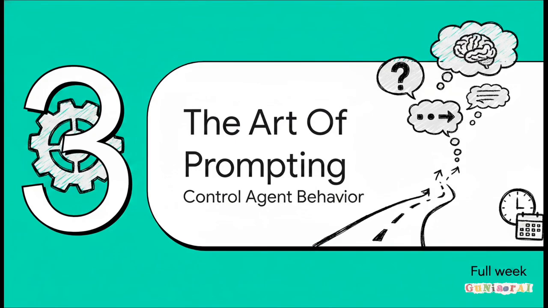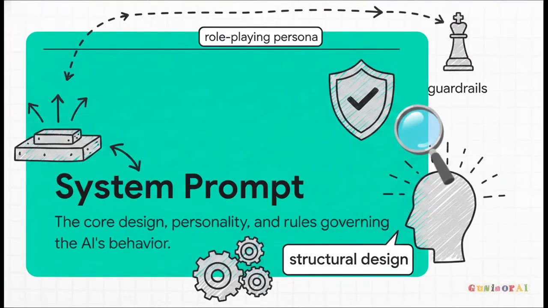Which brings us to step 3, the art of prompting. According to the blueprint, you're going to dedicate a full week to this phase. And why a whole week? Well, because prompt engineering is the absolute most direct, lowest cost way to steer your agent's behavior. This is where you really learn to talk to the brain. And it all starts with the system prompt.